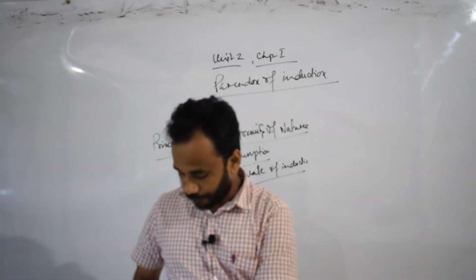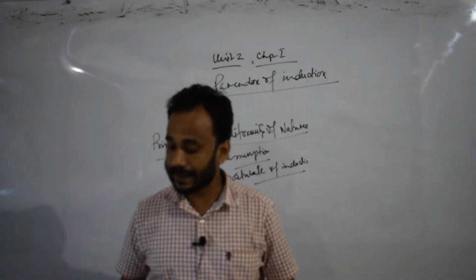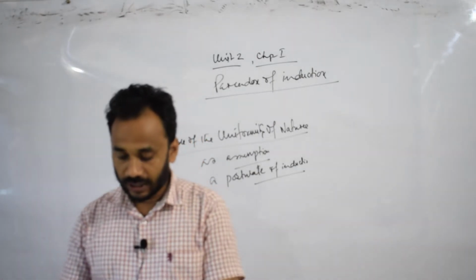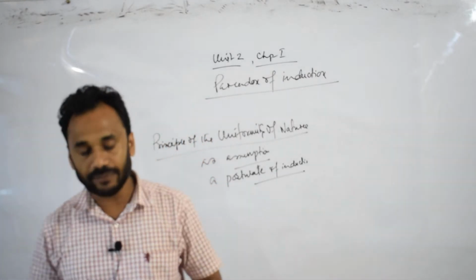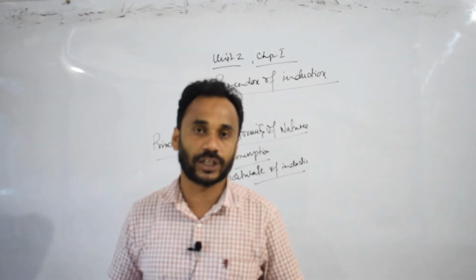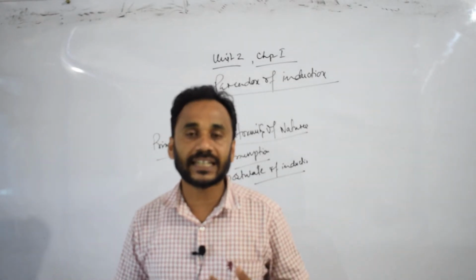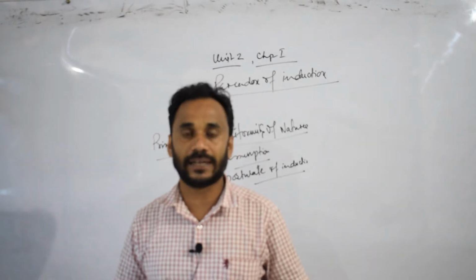So, now paradox means induction, the ground of induction is itself the result of induction. This contradictory statement was given by the famous logician J.S. Mill.